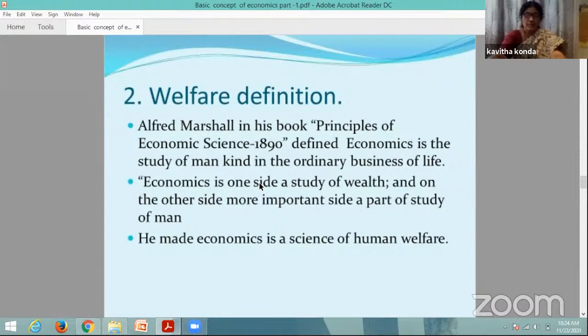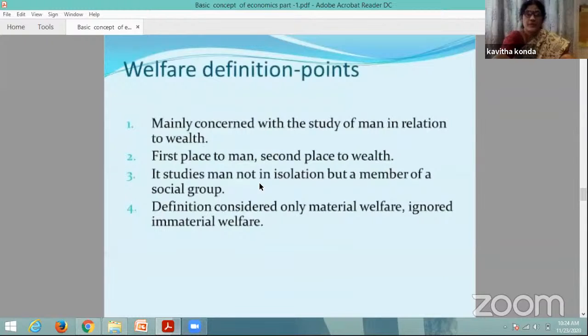The important feature we can see in this is that the main concern is the study of man in relation to wealth. First place is given to man, the human welfare, and second place to wealth. It is related with man's wealth getting and wealth using activities only. It examines individual and social action which is closely connected with the acquisition and the use of material wealth, which promotes human welfare. That's why he gave first place to man and second place to wealth.